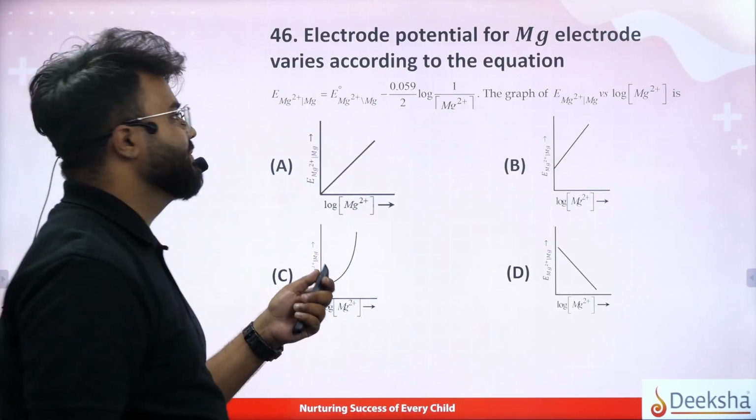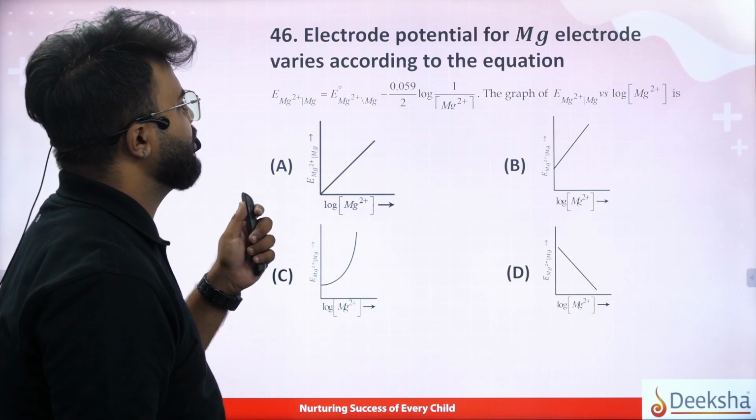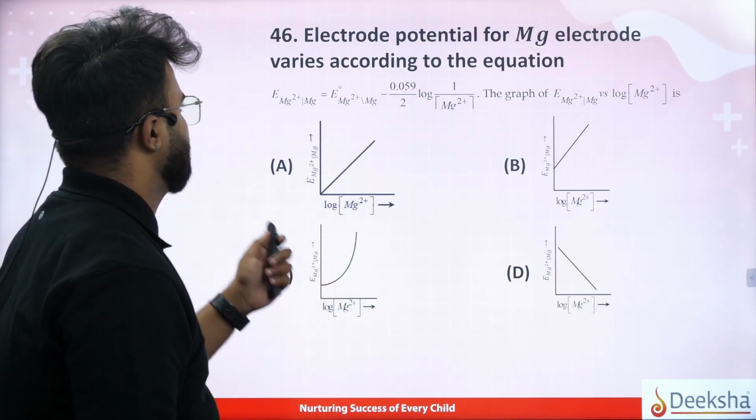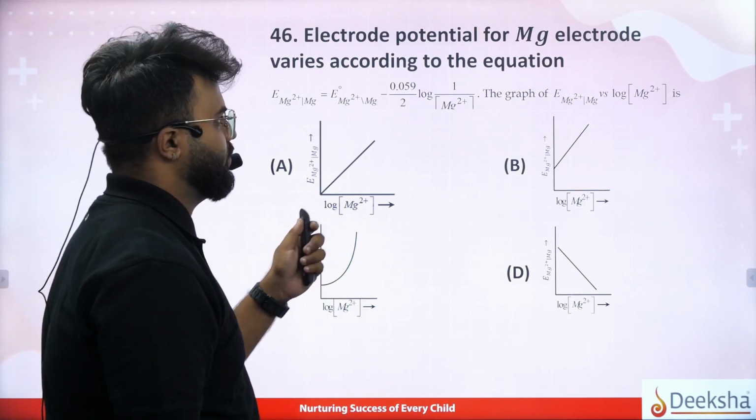So coming back to question number 46, electrode potential for magnesium electrode varies according to the equation.